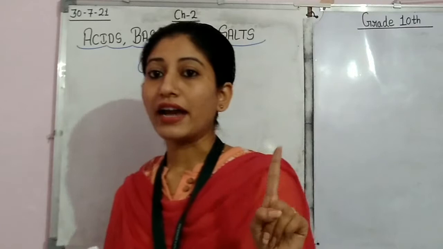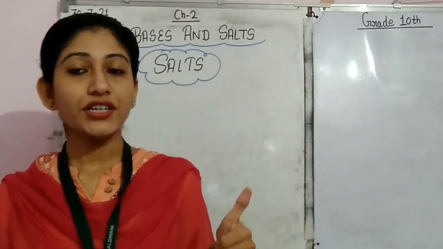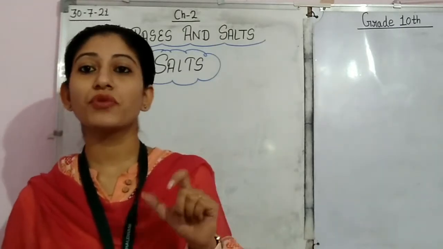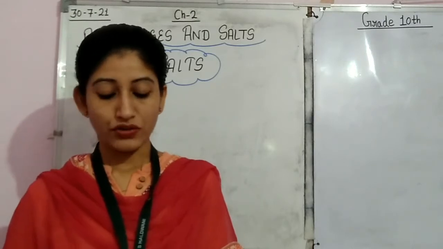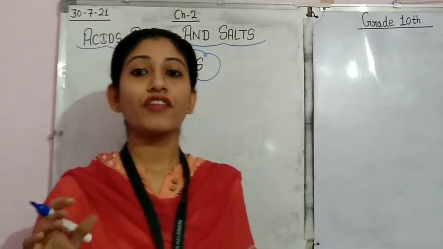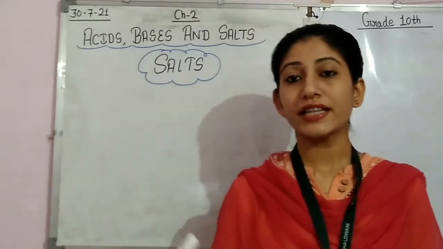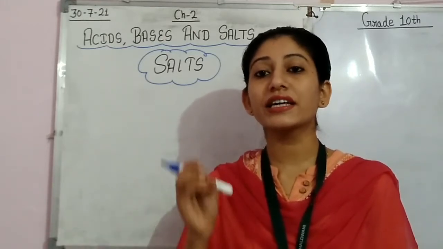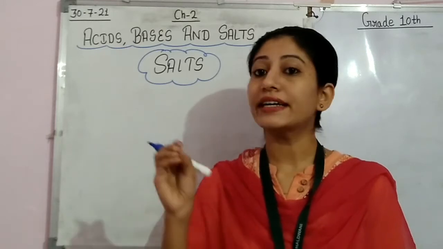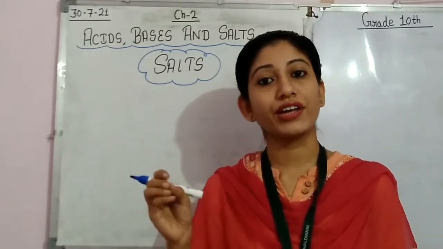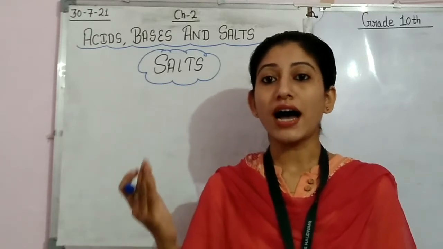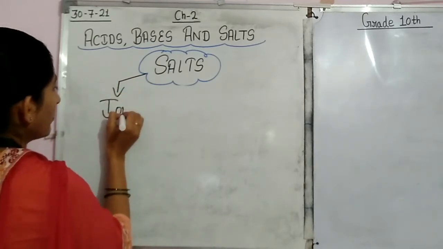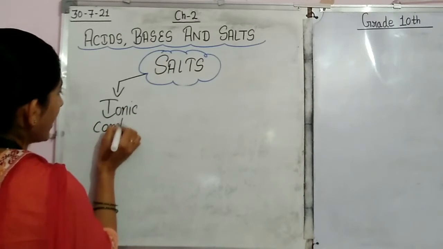One thing that we know from the neutralization reaction is that whenever we react acid plus base, we get salt plus water. So we can say that salts are the ionic compounds prepared by reacting acids with base, and the reaction is called neutralization reaction. What are salts? Salts are ionic compounds.